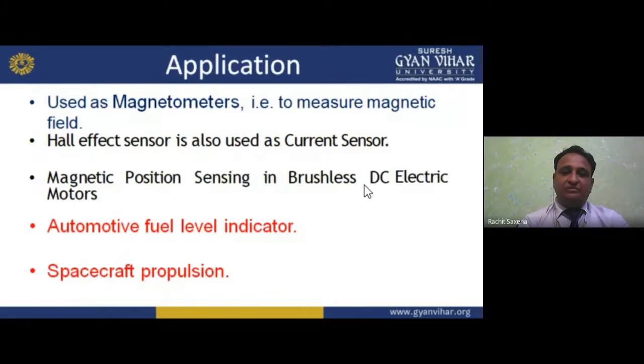Now moving forward, applications where we can use it, and where it is used as a magnetometer.